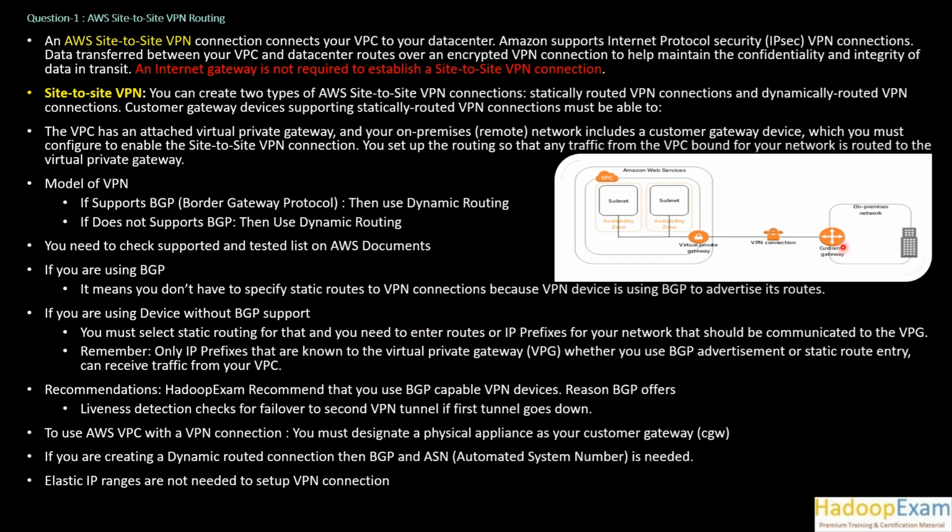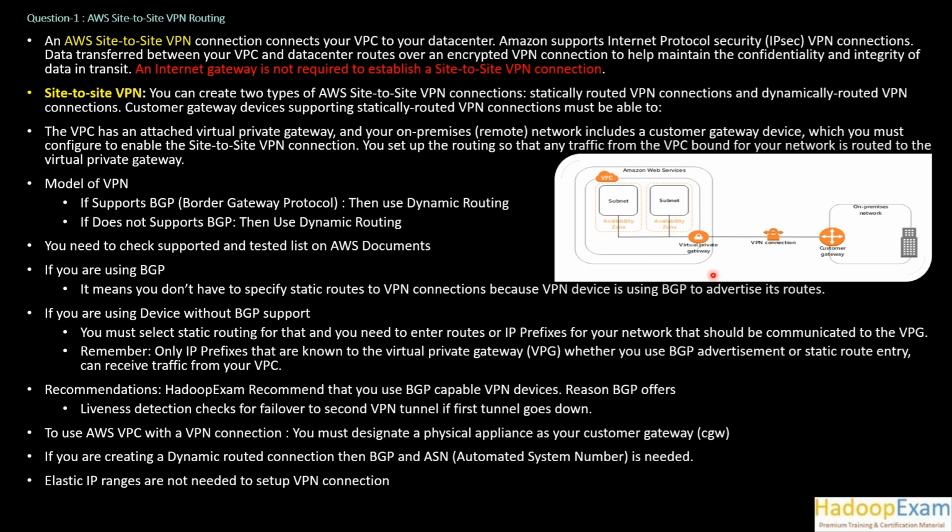If the customer gateway you are configuring does not support BGP, which is Border Gateway Protocol, which dynamically allocates the IP routes, correct? Then you need to enter the configuration here, and the internet gateway routes your IP prefixes for your network that should be communicated to the VPG, the virtual private gateway. So if it is static, you need to configure it. Remember, only IP prefixes known to the virtual private gateway, whether through BGP advertisement or static route entry, can receive traffic from your VPC.